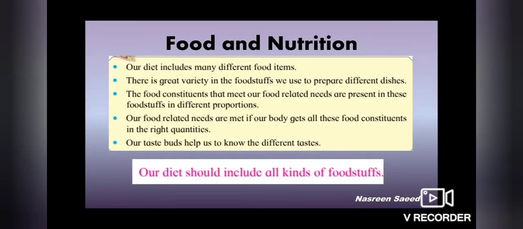Now what have we learned in this lesson? We have learned that our diet includes many different food items. There is a great variety in the foodstuffs we use to prepare different dishes. The food constituents that meet our food related needs are present in these foodstuffs in different proportions. Our food related needs are met if our body gets all these food constituents in the right quantities. Our taste buds help us to know the different tastes, and we should always remember that our diet should include all kinds of foodstuffs.